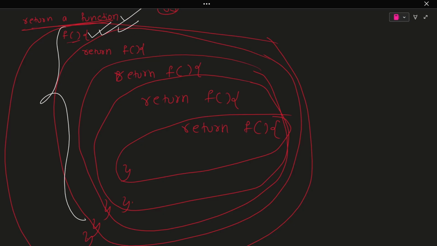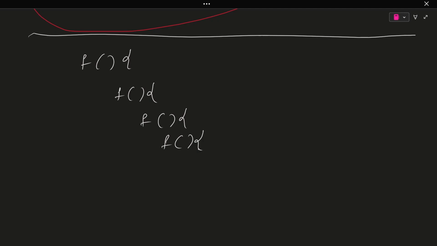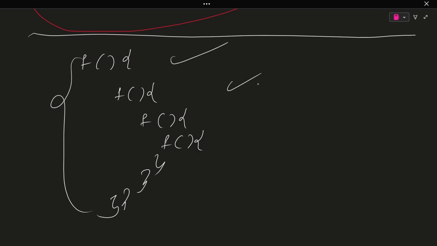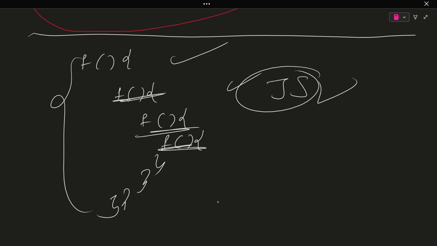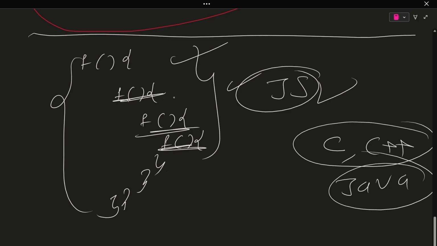And not only can you return a function, in JavaScript we can also write a function inside a function inside a function inside a function. So in this fashion you can write as many functions inside as you want. So this is the main use case of JavaScript. You can return any functions, as many as you want. This is not possible in C, C++, or Java. In these languages, writing a function inside a function is not possible, but in JavaScript it is possible. I hope you understood this point.